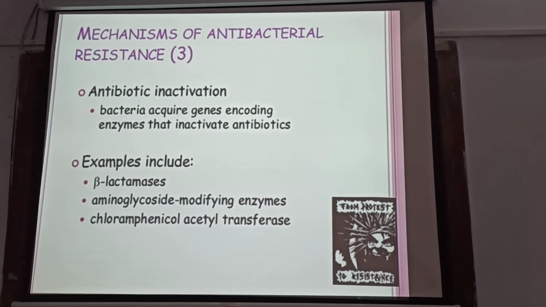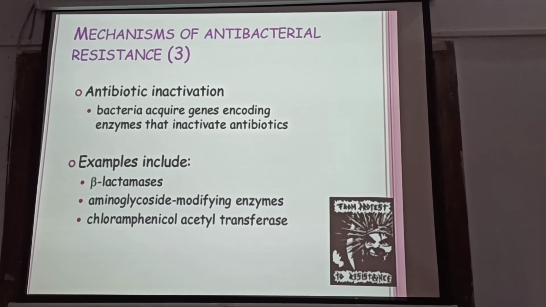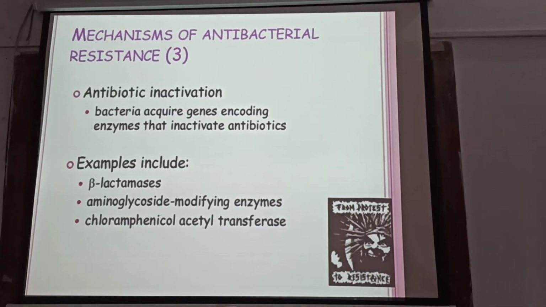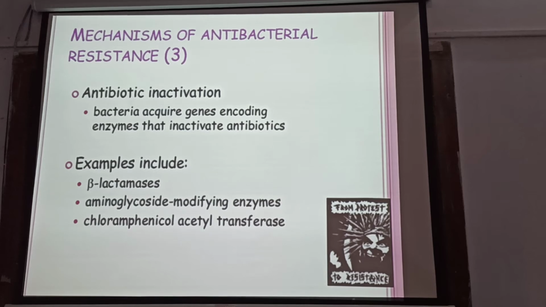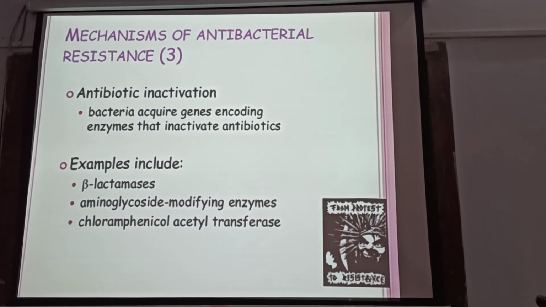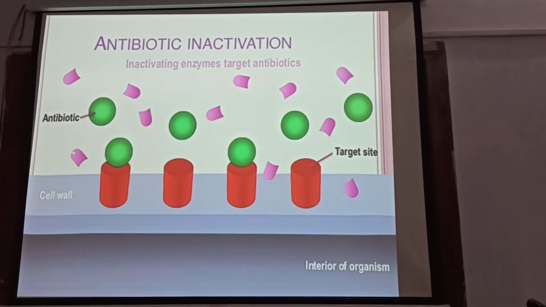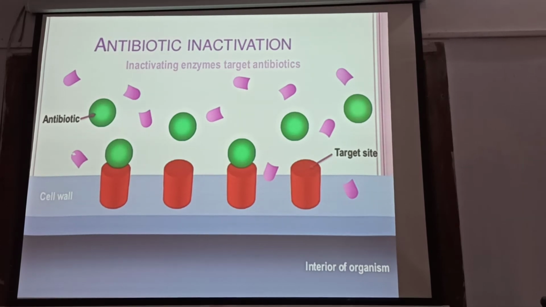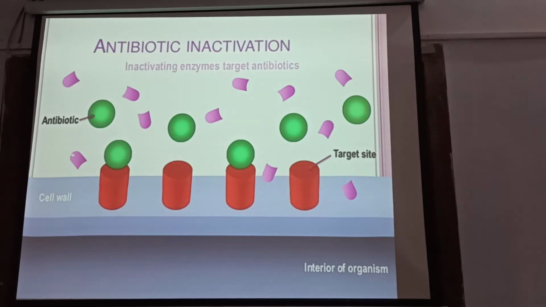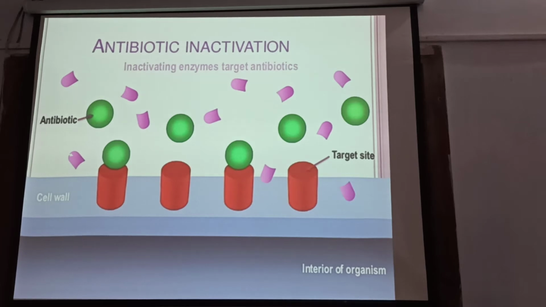Third part of the resistance, antibiotic inactivation. How does it inactivate the antibiotic? Bacteria acquire genes encoding enzymes that inactivate antibiotics. Examples include beta-lactamase, aminoglycoside modifying enzymes, chloramphenicol acetyltransferase. These are the development of the resistance caused by the bacteria. Antibiotic inactivation, it is also a diagram.